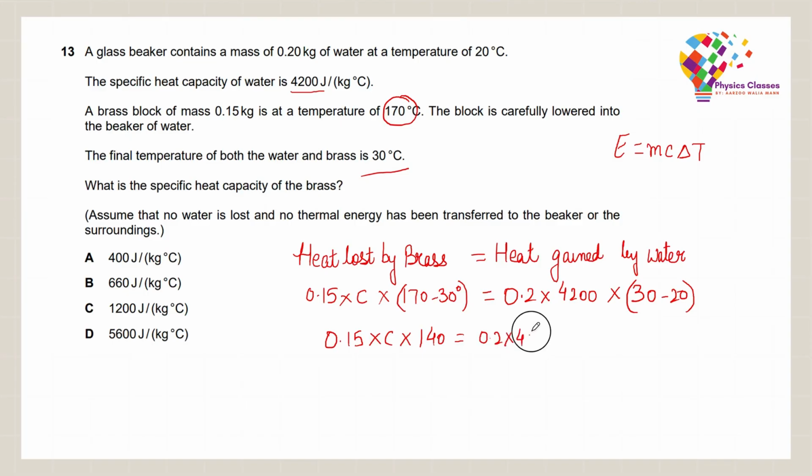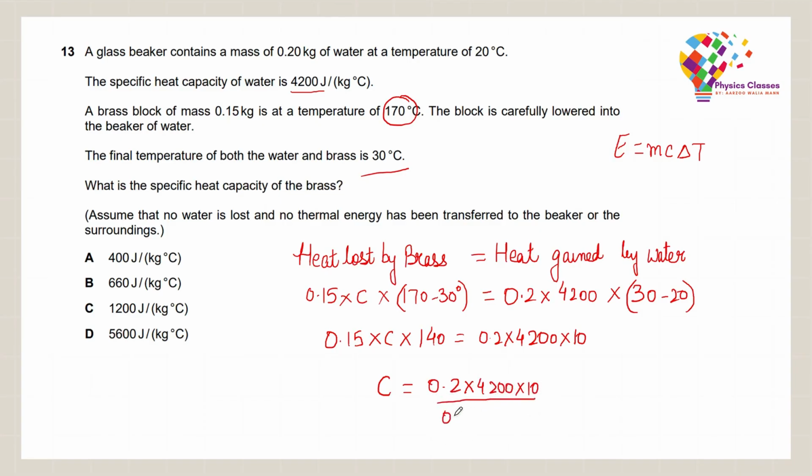Let's rearrange this formula to calculate C, which would be equal to 0.2 times 4,200 times 10 divided by 0.15 times 140.